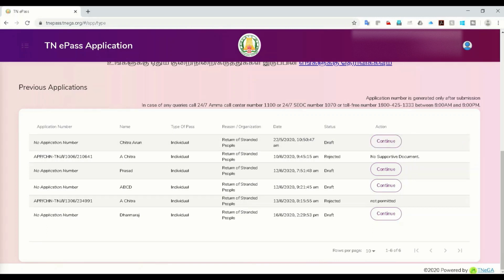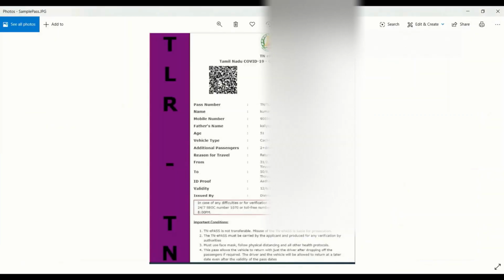This is the sample pass you get when you download the pass. This is how the pass looks. It says from where to where you're traveling and your full details. Again, I have masked a few details here. As I said, the vehicle number that you put is in the top part of the EPASS, so that everybody will cross check whether you're traveling by the same vehicle or not. You have your name and everything in the pass. So this is how the pass is generated, and this is how we generate a pass for an individual.